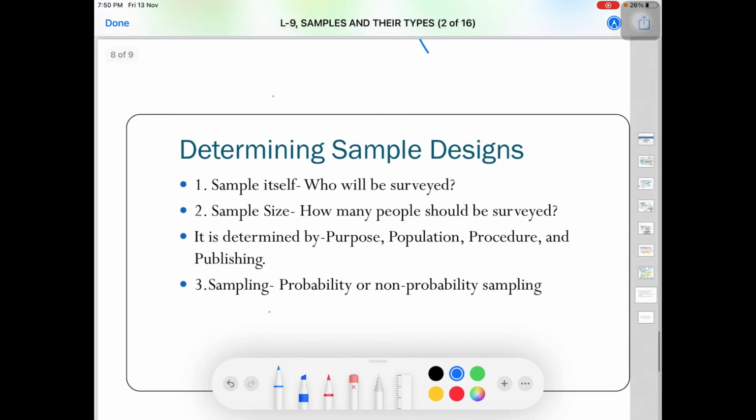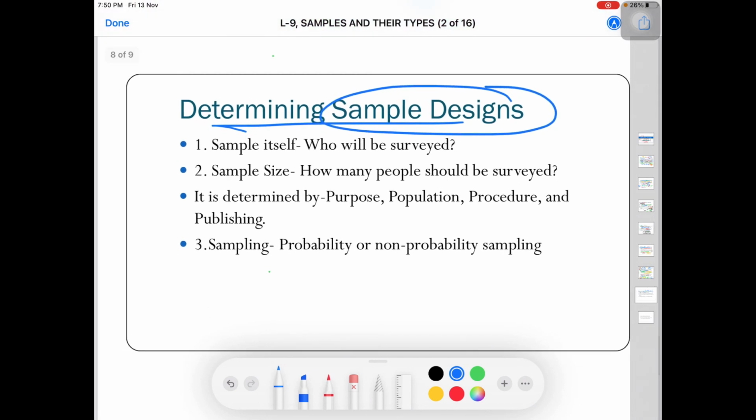Next we have determining sample designs. How do you determine your sample design? The first thing is the sample itself: on whom you are going to do the survey, from whom you are going to collect data, whether it's students, schools, a manufacturing unit, production of certain products, or something else. The other factor is sample size.